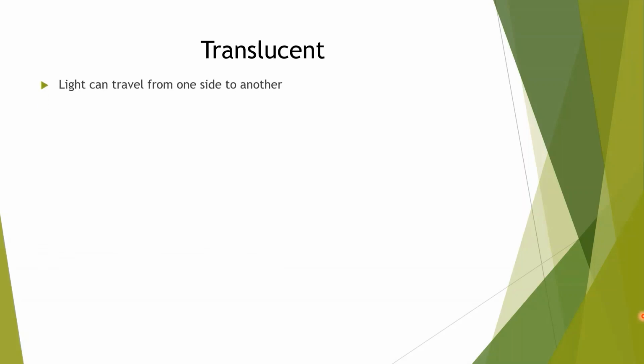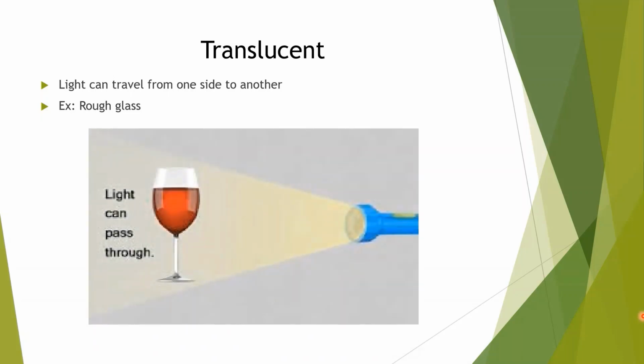The next one is translucent. If light can travel from one side to another side only partially, not fully, then it is called a translucent medium. For example, we can say rough glass. In that case, light will travel but not fully. Partially it will travel from one side to another side. In the slide you can see light is passing.